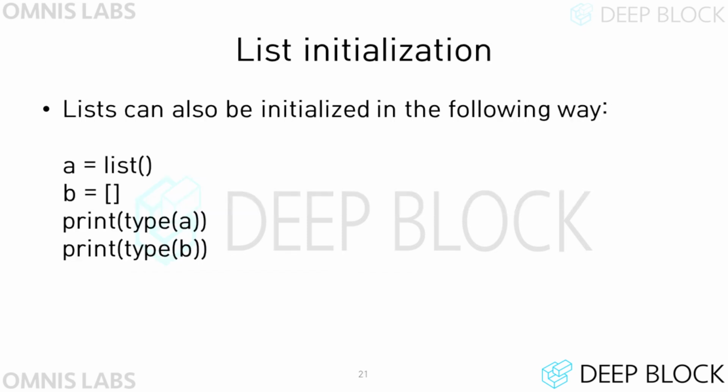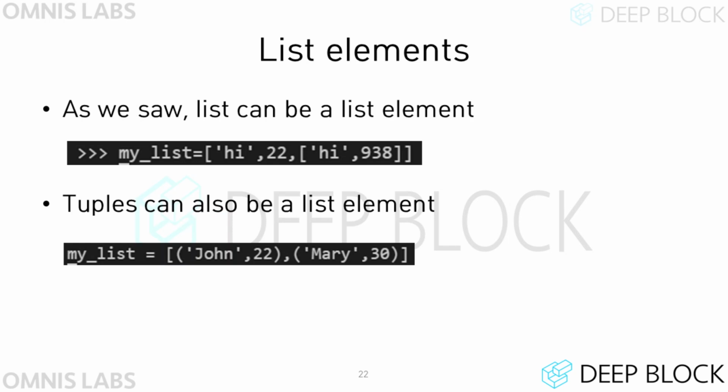Lists can be initialized in the following ways. To create an empty list, call the list function or use square brackets without any element. You can also put a list inside a list. Similarly, a tuple can also be a list element.